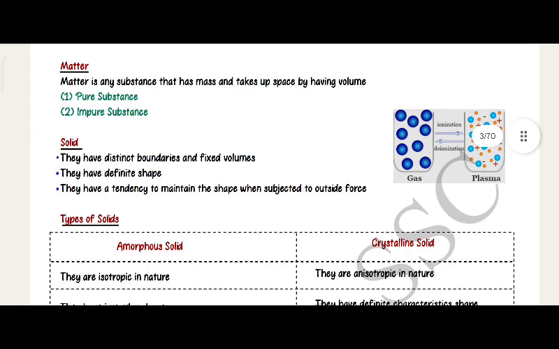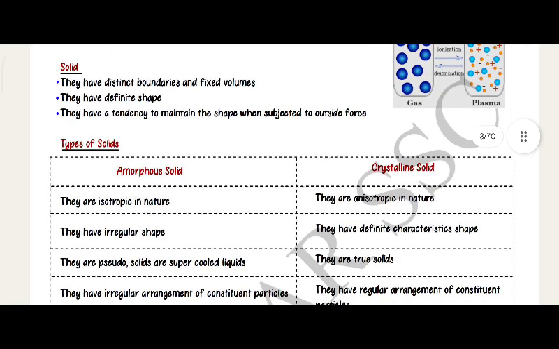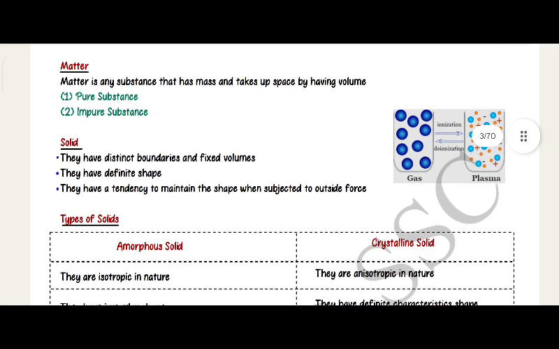Matter. Matter is a substance that has mass and takes up space by having volume. One, pure substance; two, impure substance. Solid. They have distinct boundaries and fixed volumes. They have definite shape. They have a tendency to maintain the shape when subjected to outside force. Gas, plasma. Gas ionization and plasma to deionization.